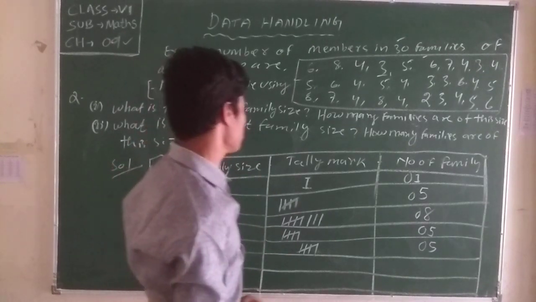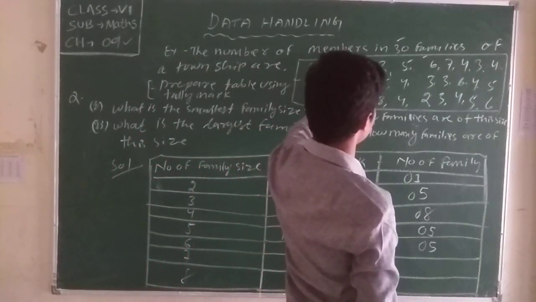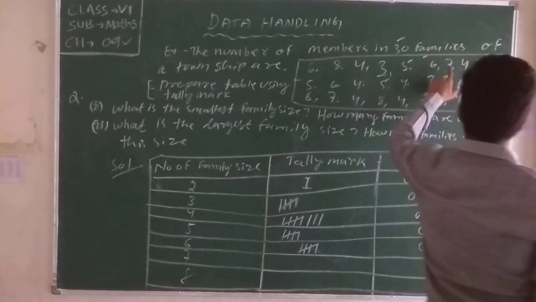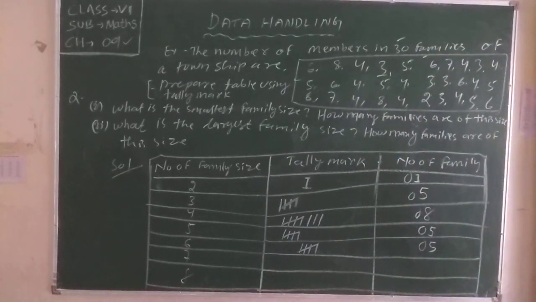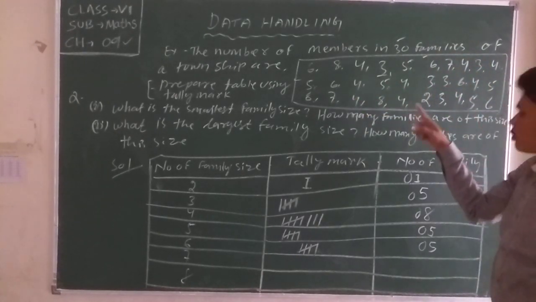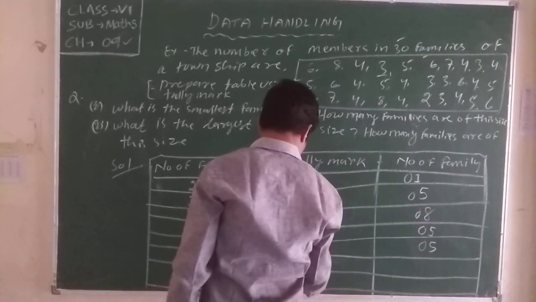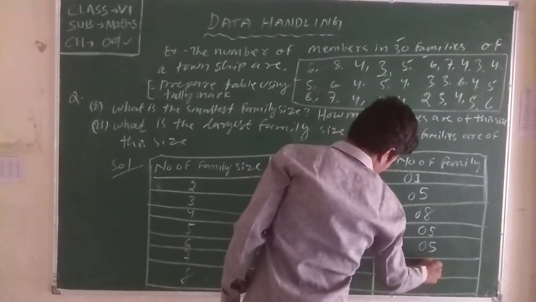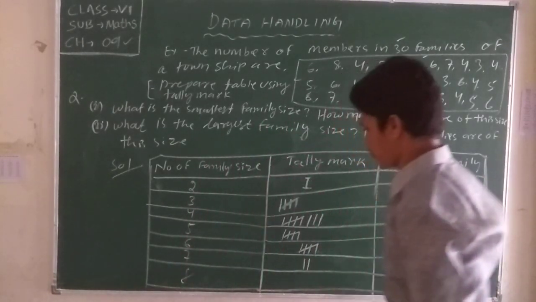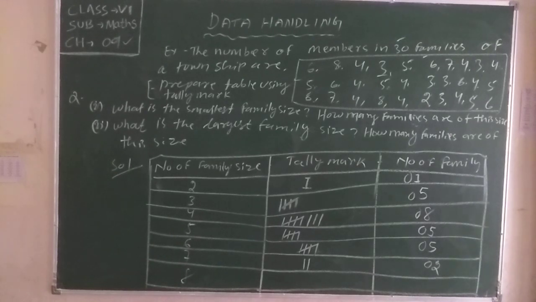Now 7. After 6, 7, how many 7s? 1. Okay. 2. Any other 7 is there? See, I observe only two 7s, 1 seven and 2 sevens. Any other is there? No. That's why I write here 2. Then see right here 2. Now the last entry is what? 8. How many 8s are there?